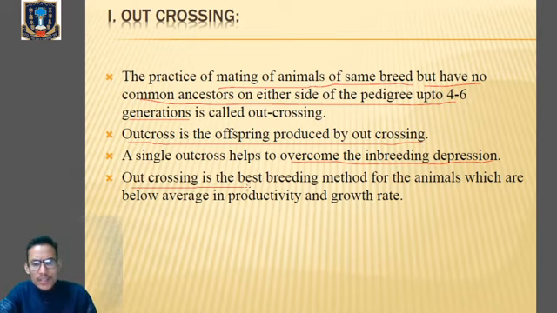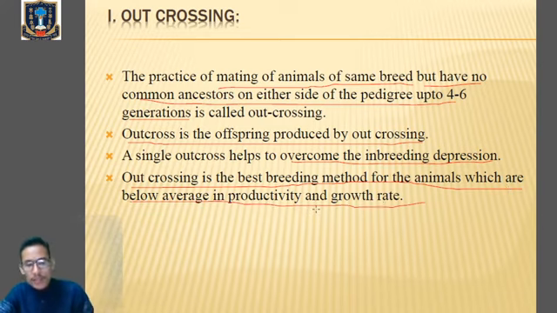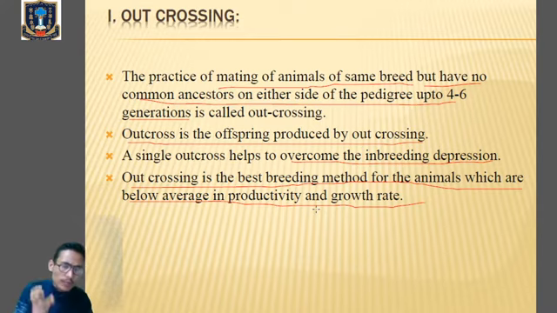Outcrossing is the best breeding method for animals which are below average in productivity and growth rate. So if any animal has lower productivity and lower growth rate, then we can go for outcrossing, where we will mate them with animals of the same breed that do not share common ancestors for 4 to 6 generations. And remember, outcrossing is the simple way to overcome inbreeding depression.